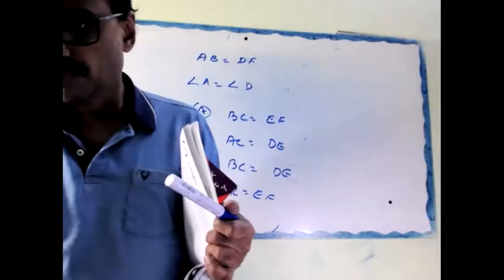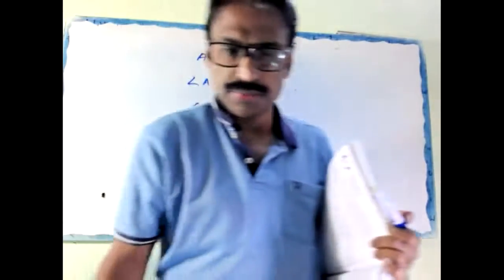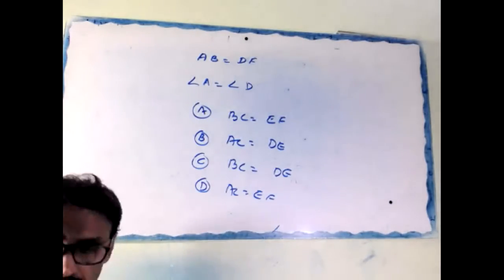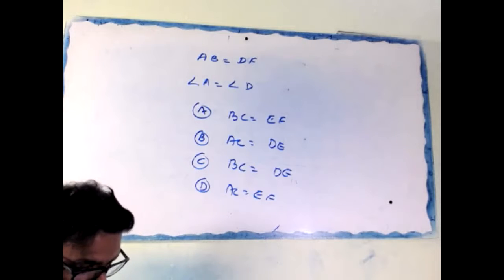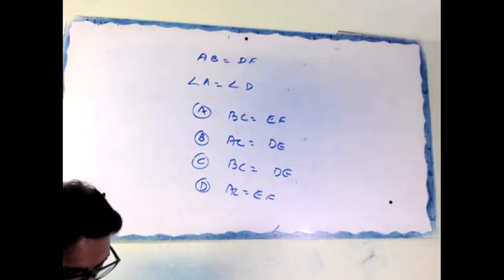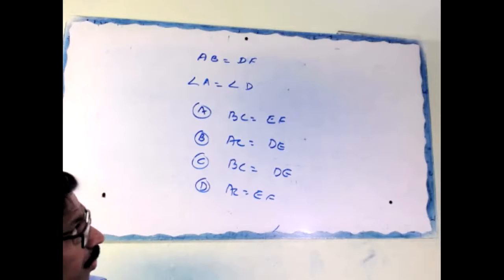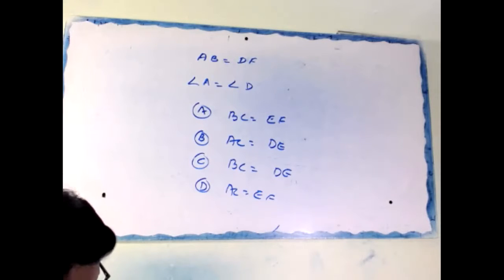Okay. Question clear or not? Look here. In triangle ABC and DEF, AB equal to DF, angle A equal to angle D. Two triangles will be congruent by SAS. Option 1, BC equal to EF.